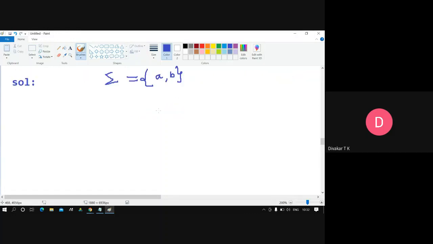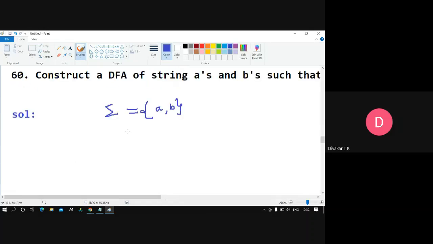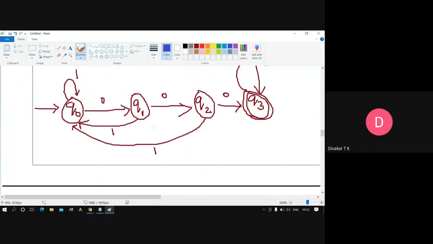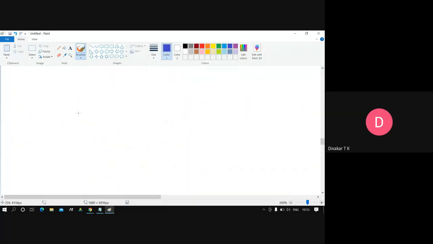Now with sigma A comma B, we are supposed to draw the DFA diagram here. How to write the DFA diagram? It's a very easy way. We want exactly 2 B's, so that's where we write the diagram. Previously we did it for 3 consecutive zeros. Now we are supposed to do it like this.